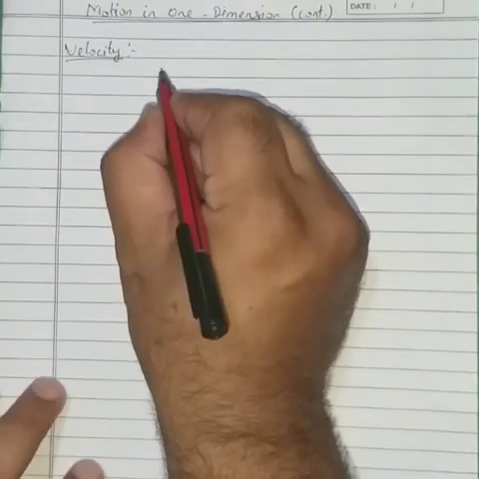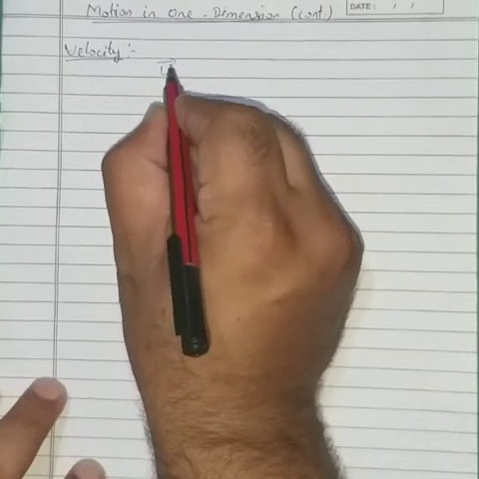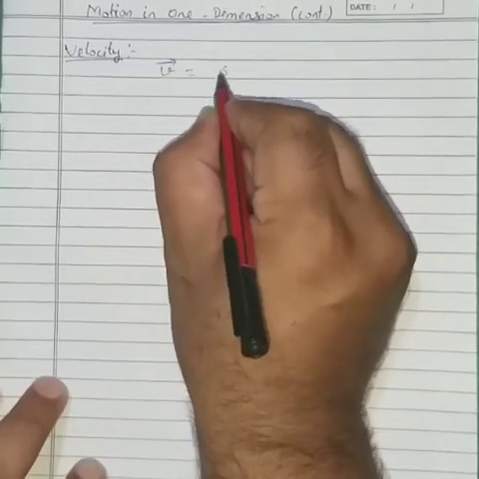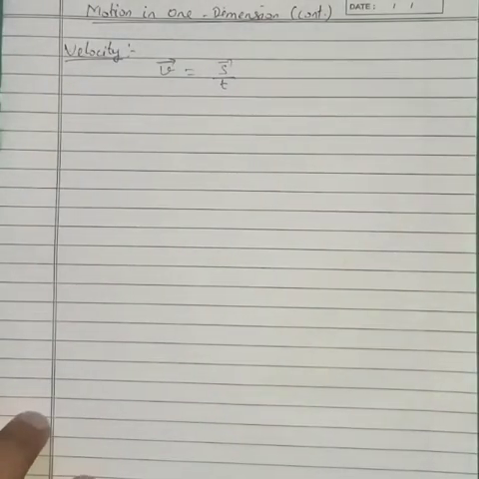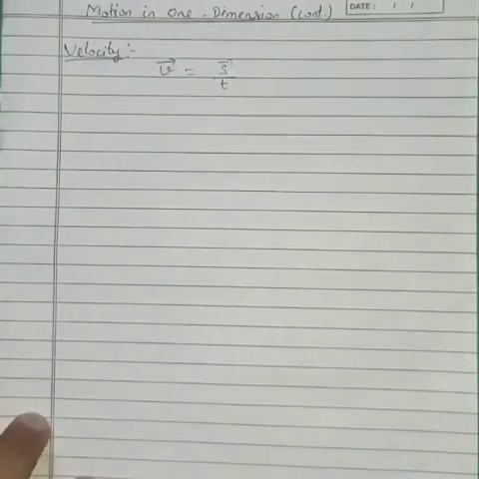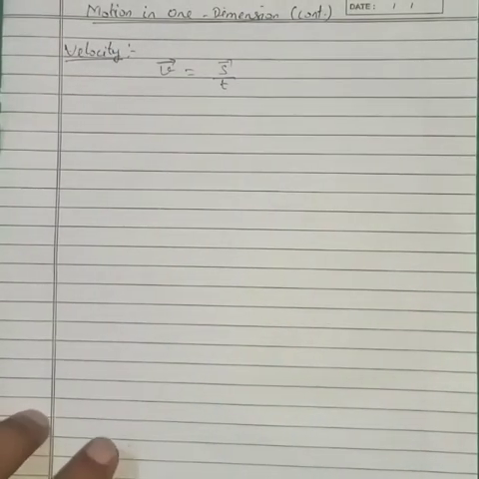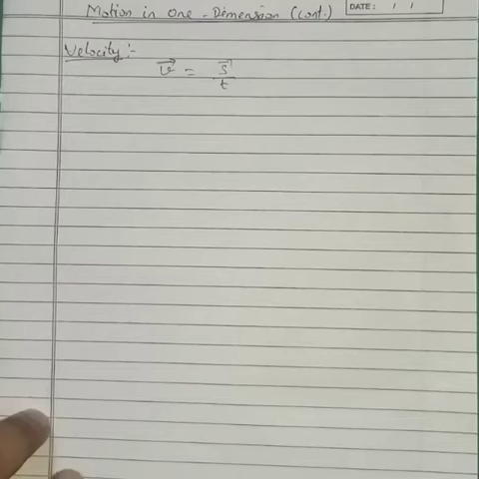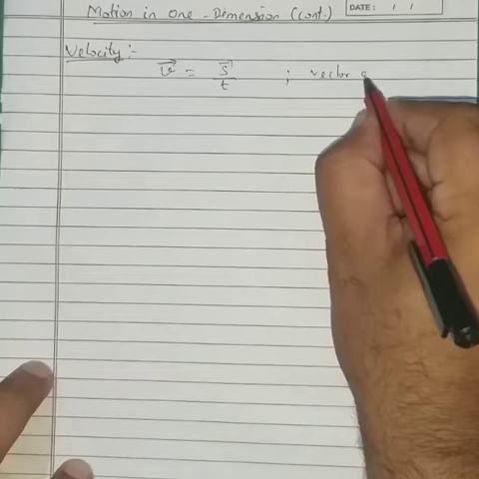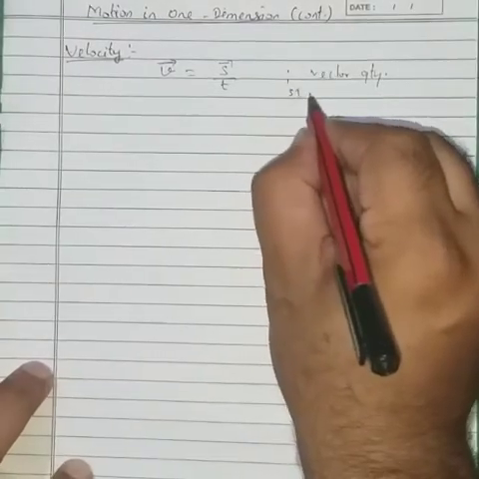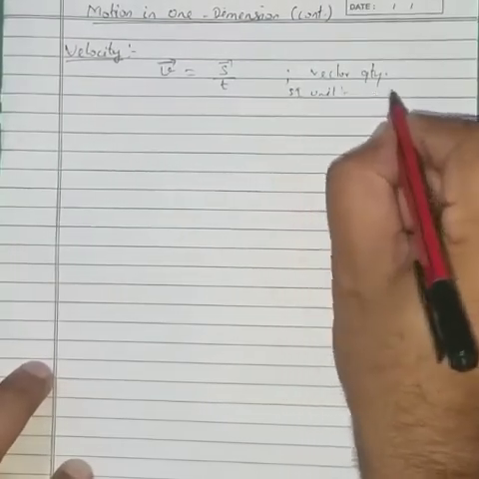So the rate of change of displacement of a body with respect to time is called velocity, or numerically we will say that it is the displacement of a body in 1 second. Velocity is represented by v with an arrow at the top, and it is equal to displacement over time. Since we are talking about direction here also, it is a vector quantity, and its SI unit is the same as that of speed, that is meter per second.